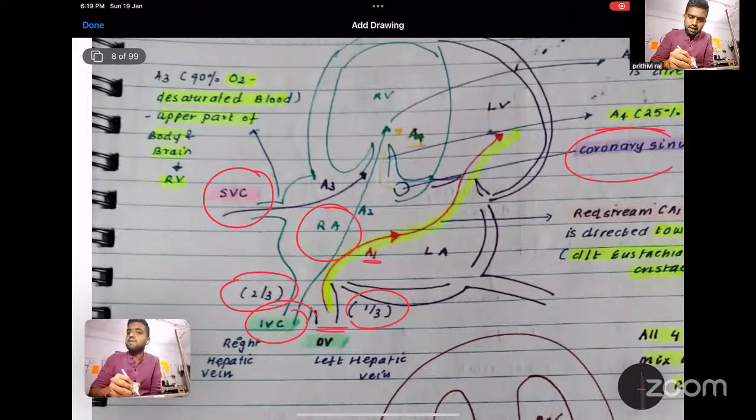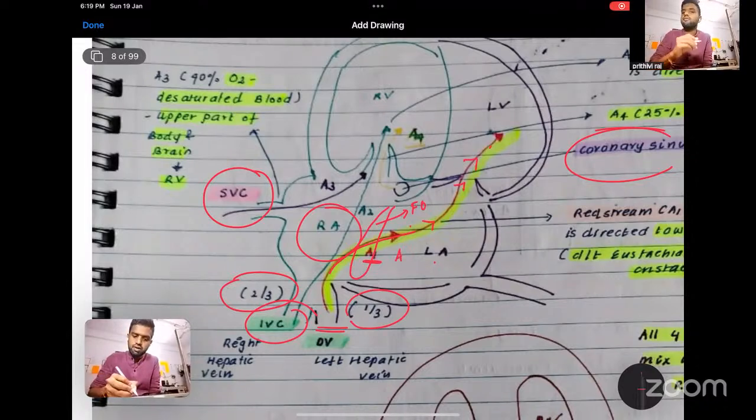This streamline goes directly into the left atrium with the help of the foramen ovale, and it enters the left atrium and then the left ventricle. So this is the streamline, known as A1. A1 corresponds to the oxygenated blood going via the foramen ovale from the right atrium into the left atrium, then to the left ventricle, to the aorta and to the brain.